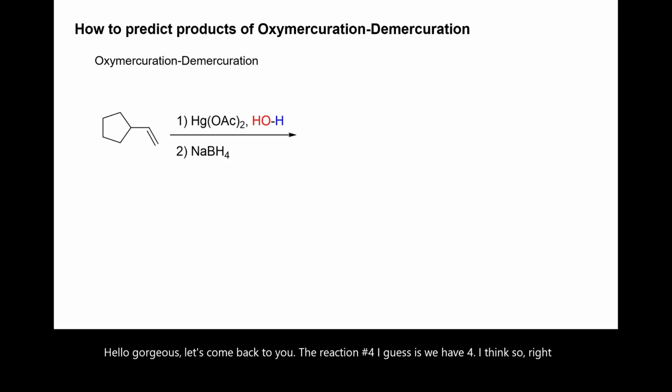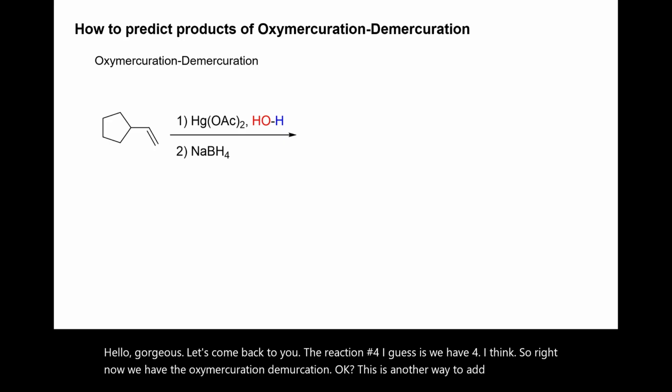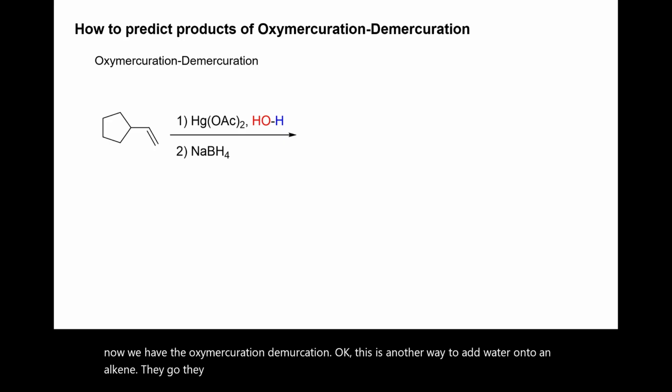Right now we have the oxymercuration-demercuration. This is another way to add water onto an alkene. They follow Markovnikov's rule, and also prevent rearrangement. Now let's see how we use it, how to predict the product.